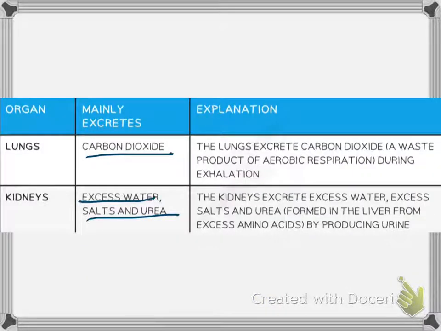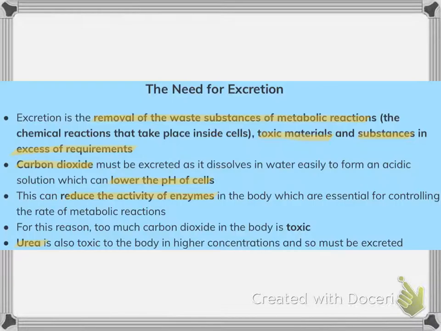So lungs excrete carbon dioxide, which is produced during aerobic respiration and excreted during exhalation. Kidneys excrete excess water, salts and urea, and urea is formed in the liver from excess amino acids, producing urine. The need for excretion is to remove the waste substances of metabolic reactions, toxic materials and substances in excess of requirements. This question usually comes in your structured questions.